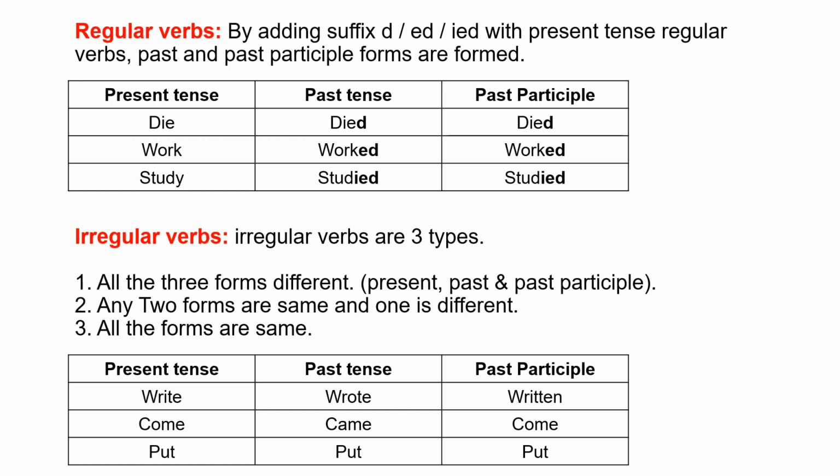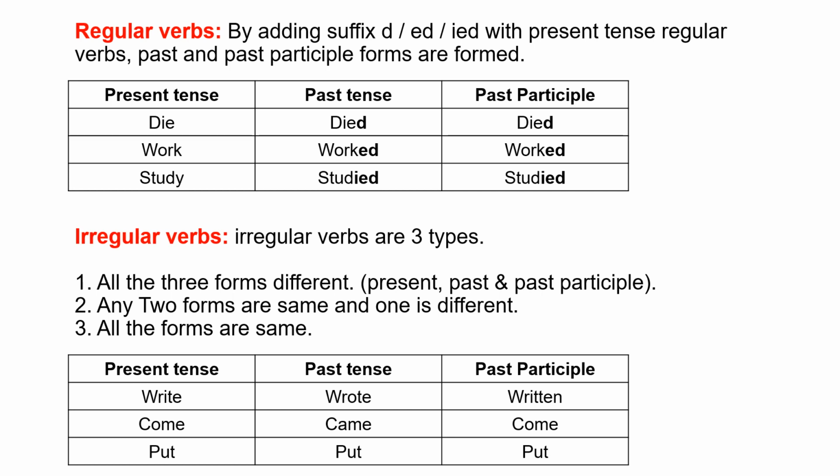Next, irregular verbs. Irregular verbs are of three types. All three forms are different, that is one type, that is present, past and past participle forms. Next, any two forms are the same and one is different, it is another type. And the third type is all three forms are the same. Example, write. Write is a present tense verb.